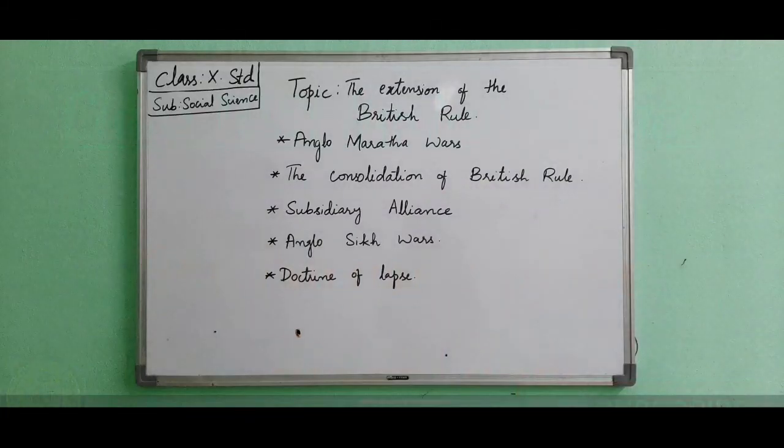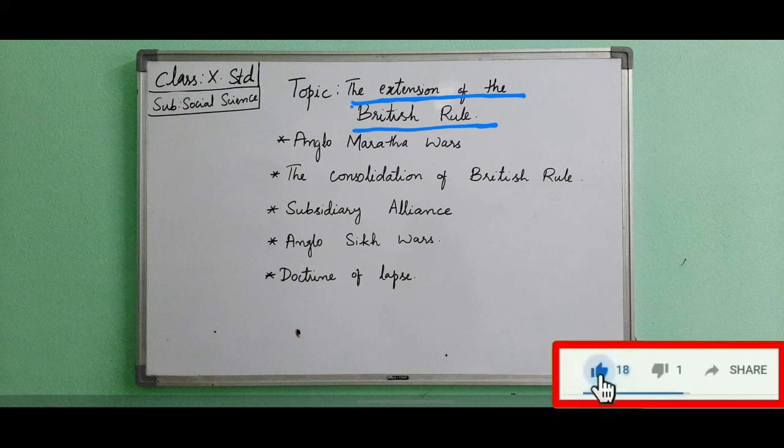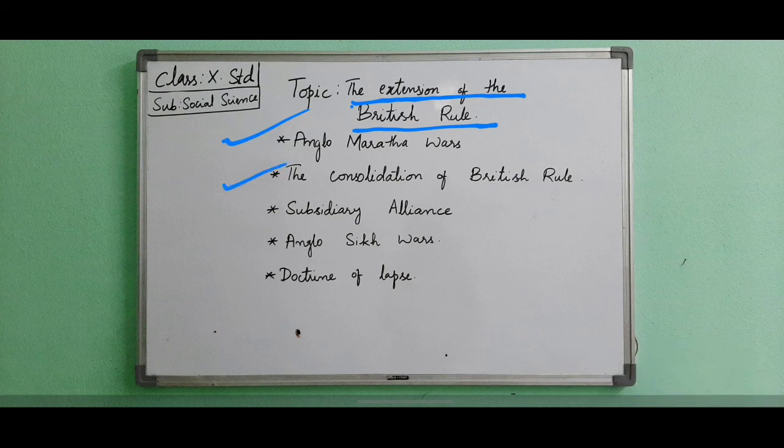Everyone. Today we are going to learn the new lesson of 10th standard, that is the extension of the British rule. In this lesson, we will learn the topics: the Anglo-Maratha Wars, the consolidation of the British power, subsidiary alliance, Anglo-Sikh Wars, and lastly we will see about the doctrine of lapse. Let's start one by one. First we will see about the introduction.